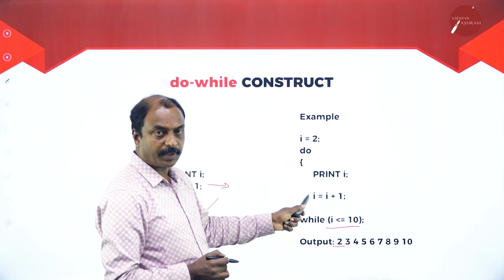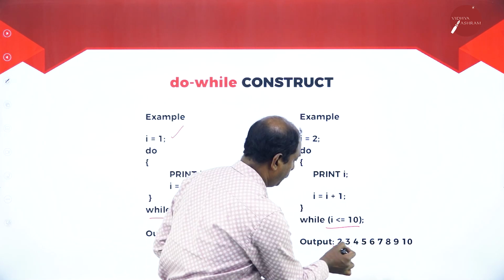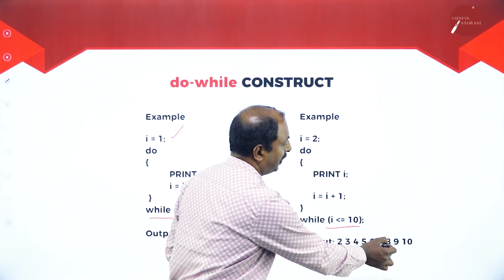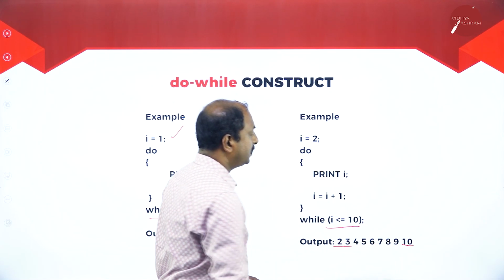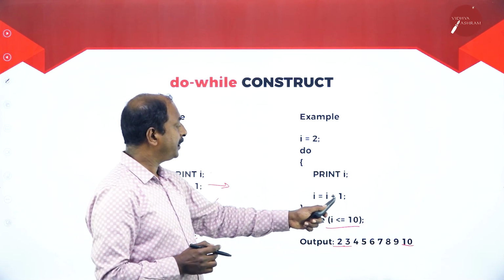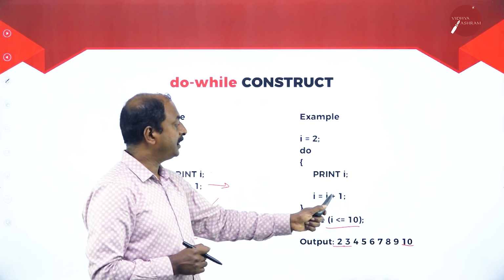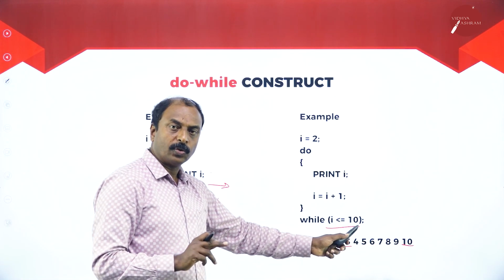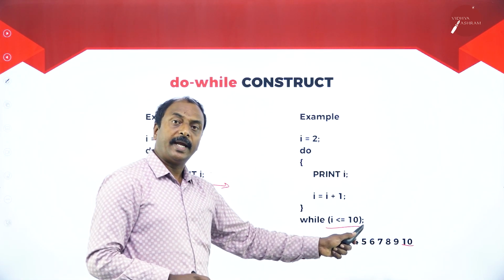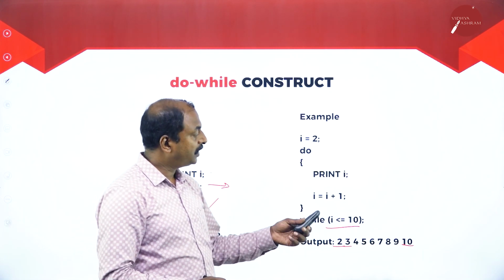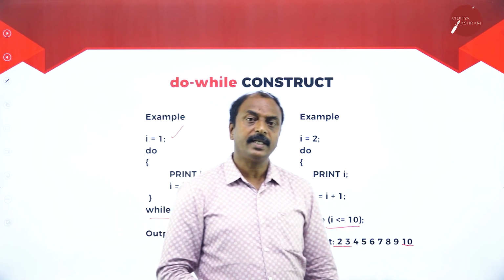Again i becomes 3, it prints 3, similarly 4, 5, 6 up to 10. Then after printing the value 10, it increments by 1, it is 11. So is 11 less than 10? No, condition false. So it comes out of the do while construct. So this is how the do while construct works.